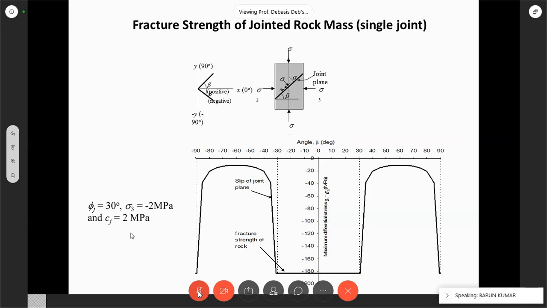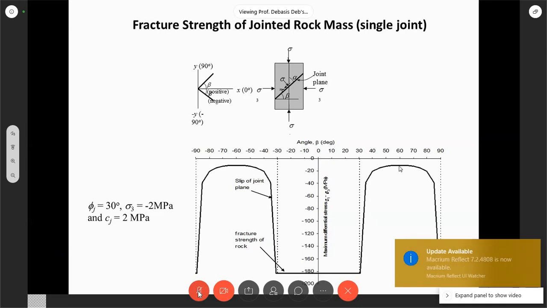No, this angle is already pre-existing. This is the joint. This angle is the dip angle, the dip of that joint with the horizontal. So this angle is basically the dip angle. That means with the dip angle, the strength property varies. That's a very interesting information for us. There's the dip angle, you see here, it will be more or less 60 degree. So it's very dangerous.